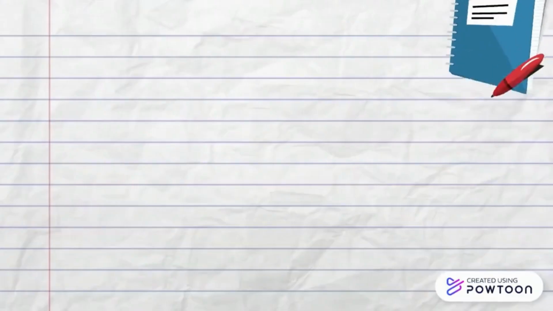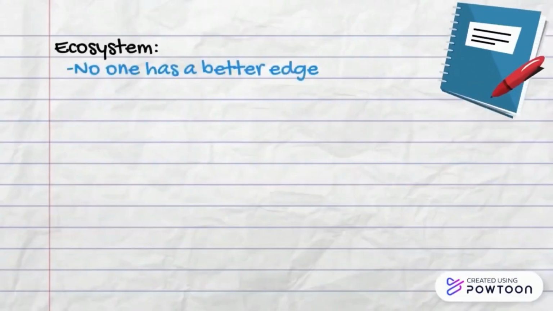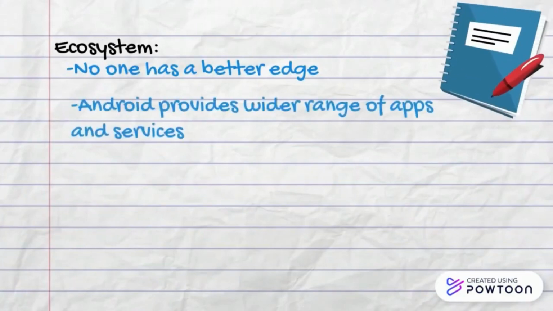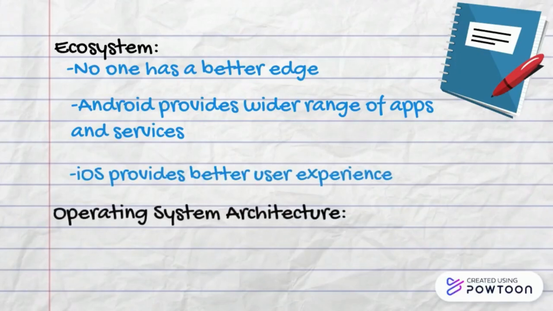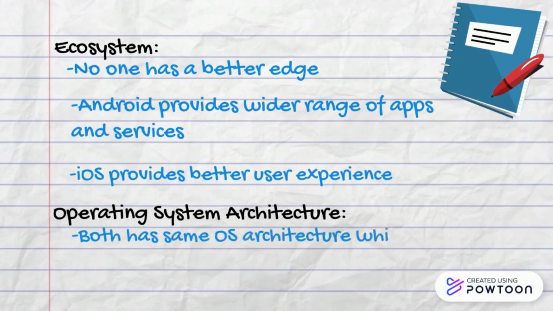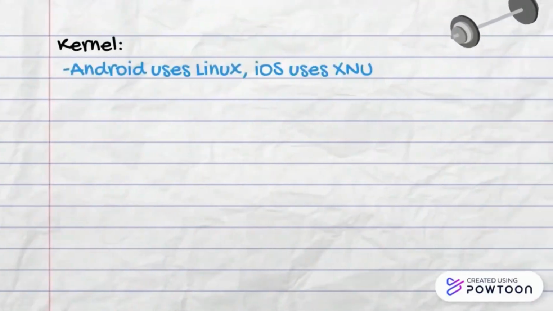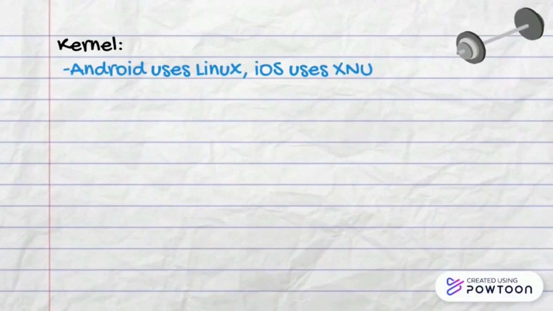Secondly, the ecosystems of Android and iOS both have their own pros and cons, and therefore no one has a better edge. Android provides users a wider range of apps and services, while iOS provides a better user experience. Other than that, Android and iOS have a similar operating system architecture, which is the layer approach. Last but not least, Android and iOS also use different kernels, which are Linux and XNU.